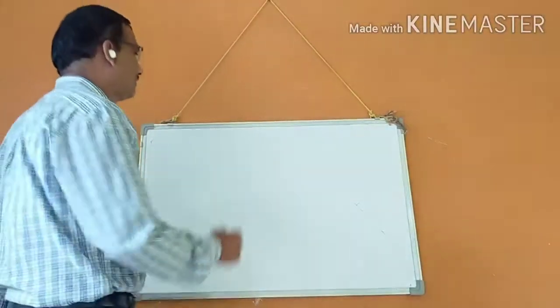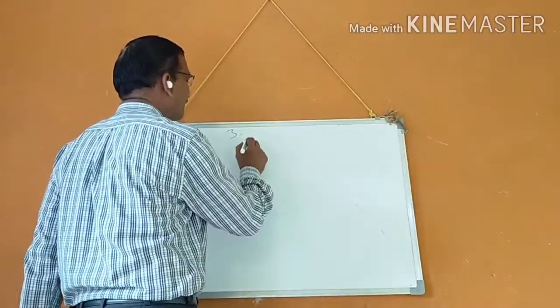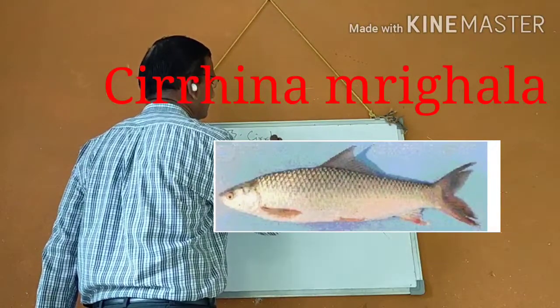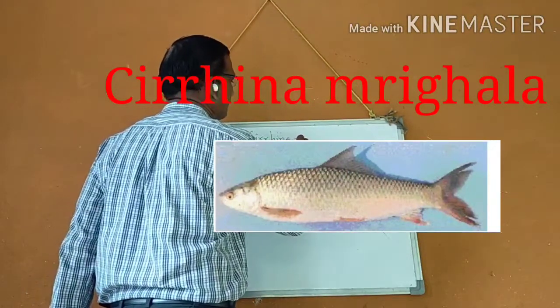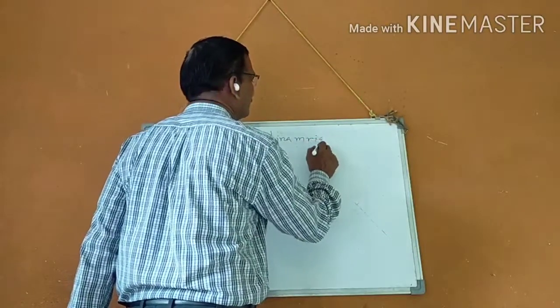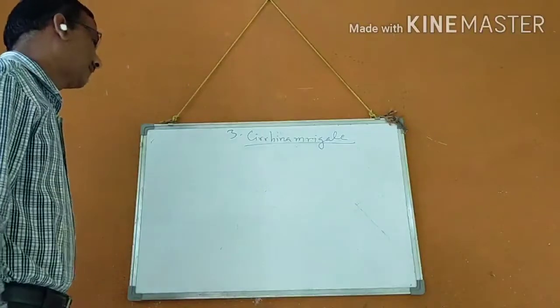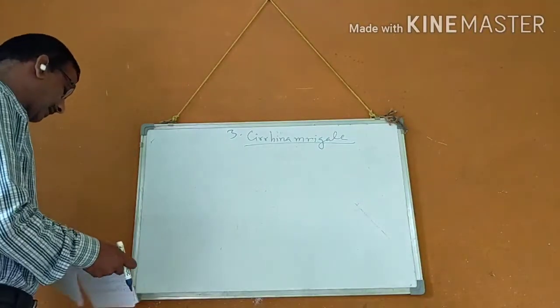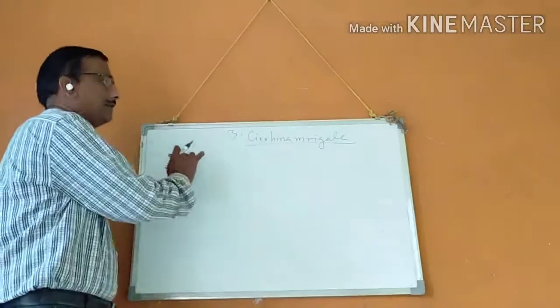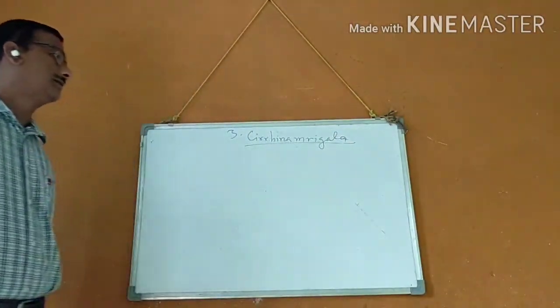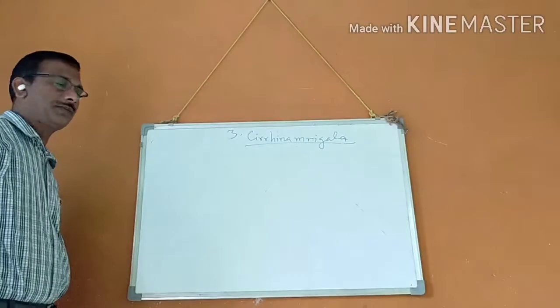Third important fish, which is the Sirana mrigal. Third freshwater fish, Sirana mrigal. What is the classification of the Sirana mrigal? Yes, it is a bottom feeder fish.